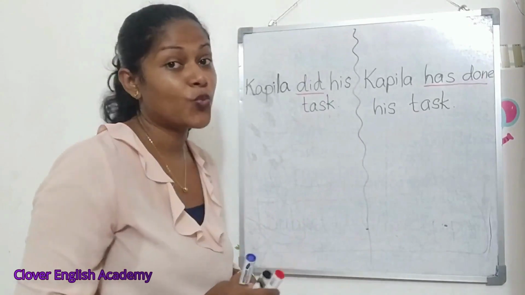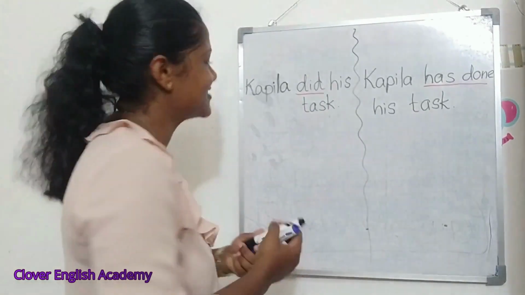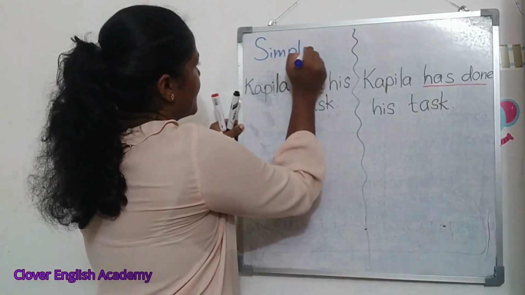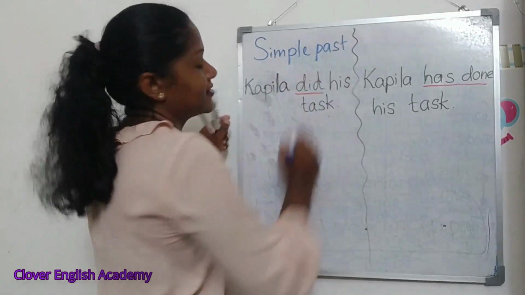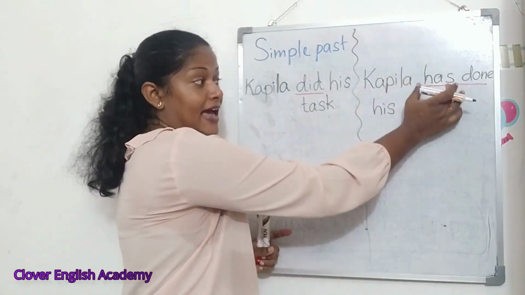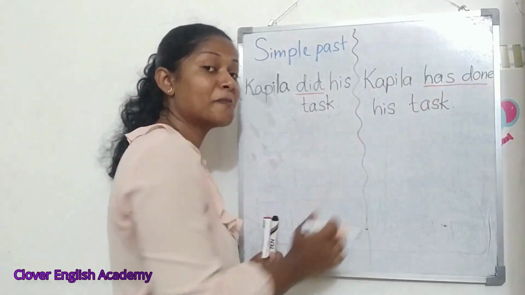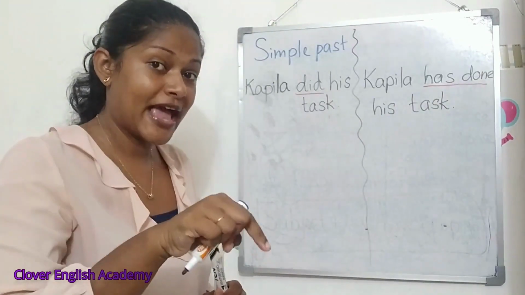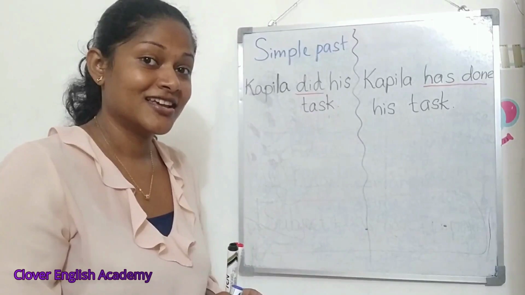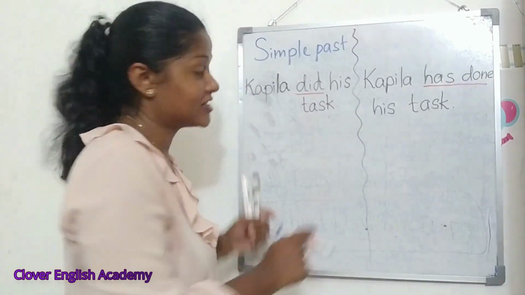So this is which tense? This is simple past. And here you have the subject, then you have has, and then the past participle of the verb. Now as we have learnt now, so what is this tense? This is present perfect tense.